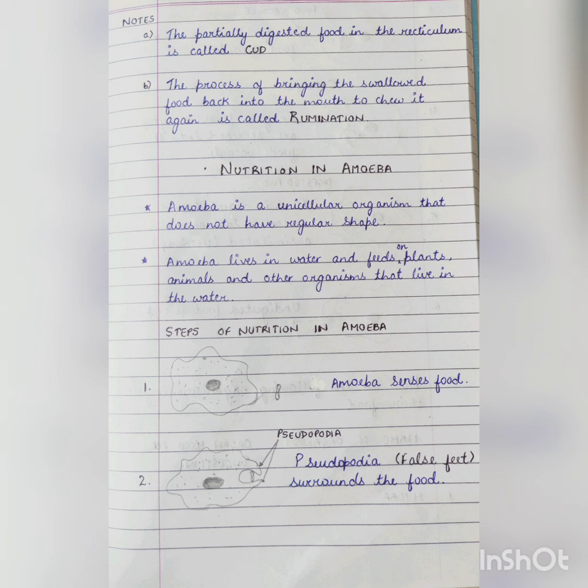These structures are called pseudopodia. The pseudopodia surround the food particle and join together to form a small space called a food vacuole. The food vacuole contains digestive juices that help to digest the trapped food.